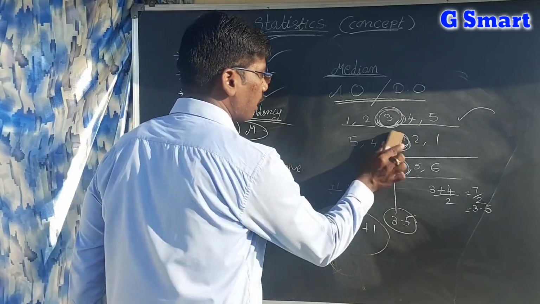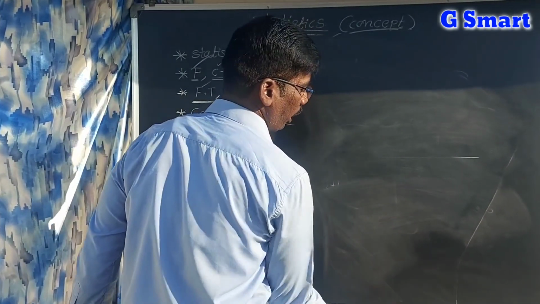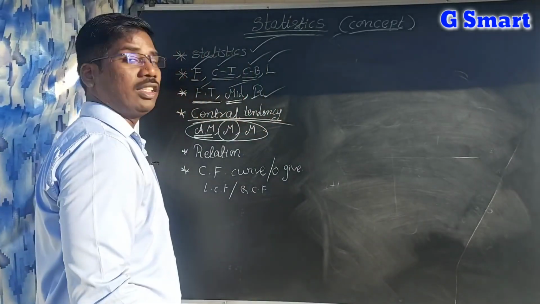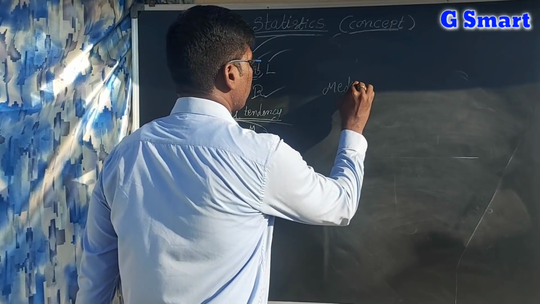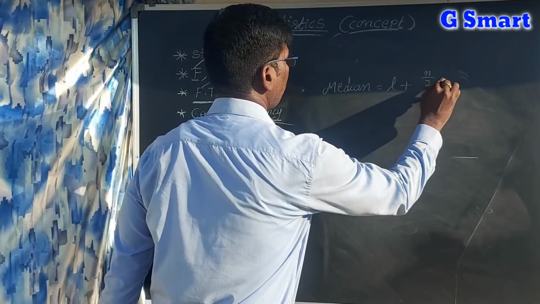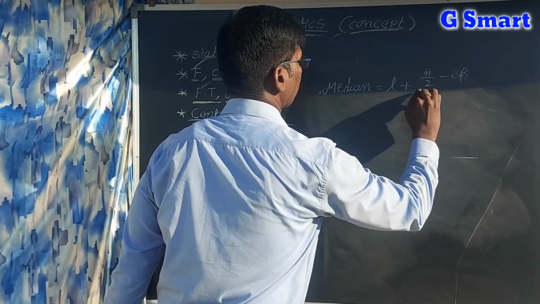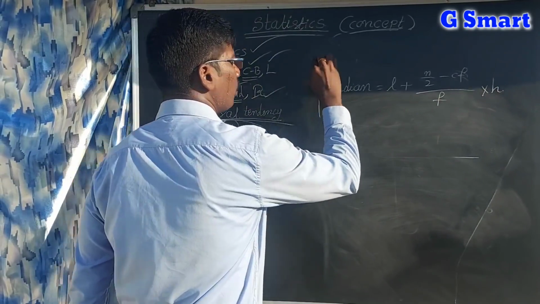Now for classified data, that is for tabular form, arranged form or grouped data, what is the value of the median? Median is equal to L plus n by 2 minus Cf by small f into h. This is for grouped data.